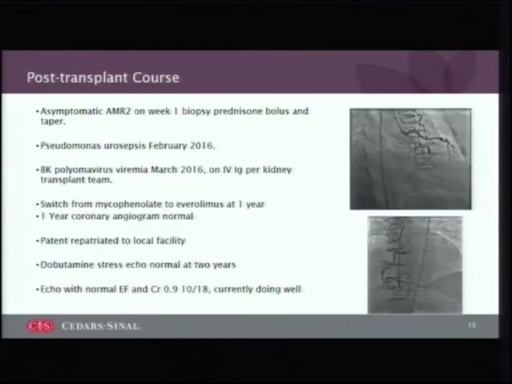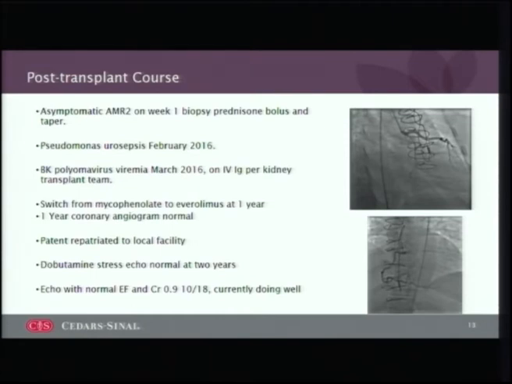So her post-transplant course showed asymptomatic AMR on week 1 biopsy. She received prednisone bolus and taper. She did have an episode of Pseudomonas urosepsis, which was successfully treated in February. She developed BK polyoma virus in March 2016. Actually, I forgot to mention, she actually also got a kidney transplant at the same time, but she received IVIG for that.